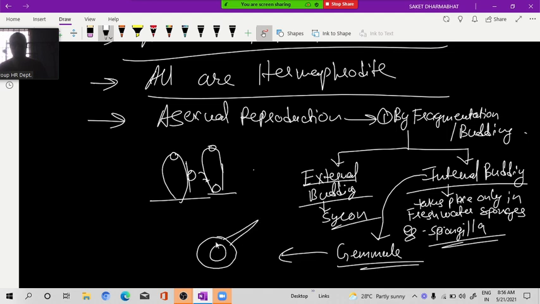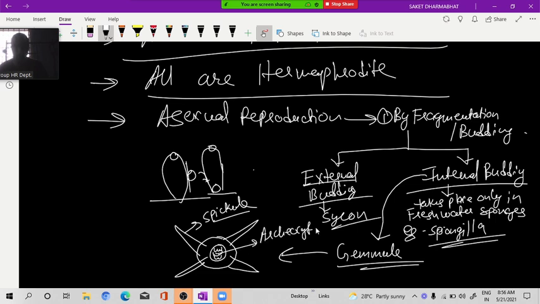So these are what? Spongin fibers, spicules. And this is a mass of which cell? Archaeocyte cells. And the gemmule is always what? Free swimming, or free living. We can write free swimming here. Clear or not? Yes, the gemmule is a free swimming form.